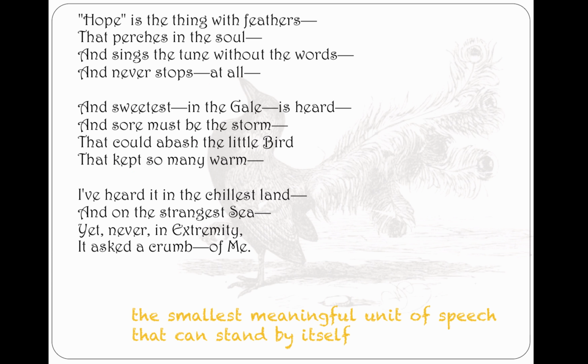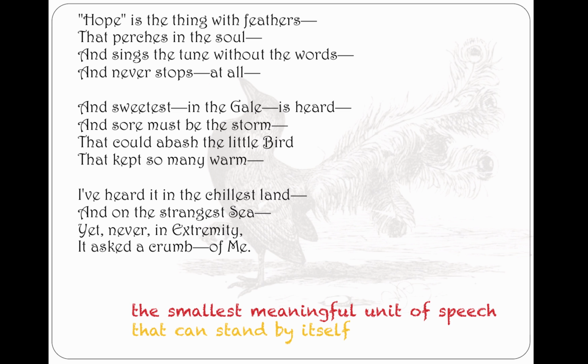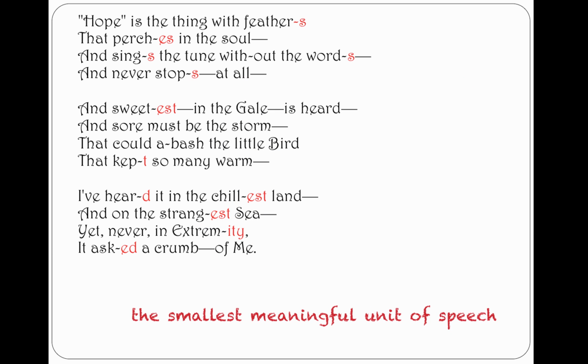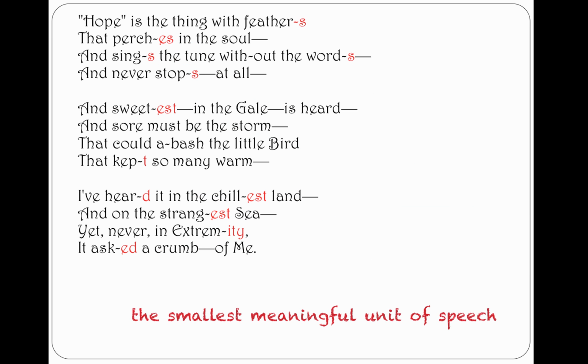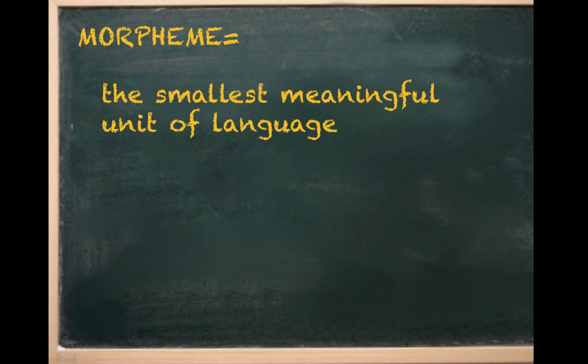Why did we add that condition that it has to be able to stand on its own? What happens if we just say the smallest meaningful unit of speech, without the requirement that it can stand by itself? Here's what happens. Some words seem to be made up of more than one meaningful unit. And crucially, these little units here cannot stand by themselves. So we can classify smallest meaningful units into some that can stand on their own and some that cannot. We need a new term, and that term is the morpheme.